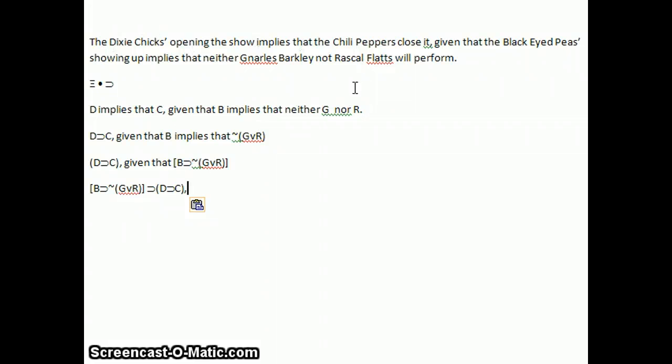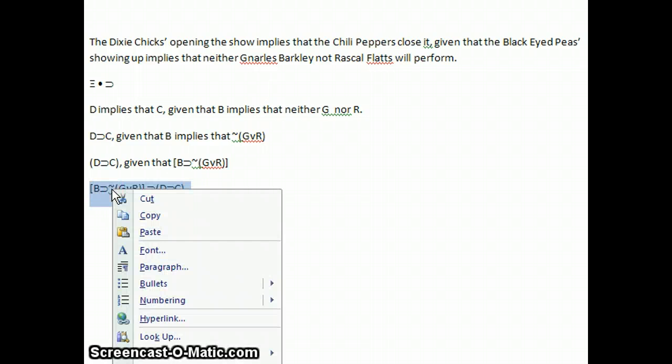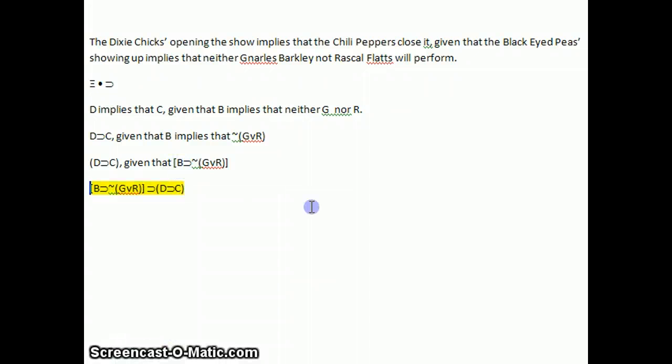So the Dixie Chicks opening the show implies that the Chili Peppers close it, given that the Black Eyed Peas showing up implies that neither Gnarls Barkley nor Rascal Flatts will perform, comes to bracket B, horseshoe, tilde, parenthesis, G, V, R, close parenthesis, close bracket, horseshoe, D, horseshoe, C in parentheses. And there we have it. That's our answer. And since we're proud of our answer, let's highlight it just for fun. You don't have to do that.